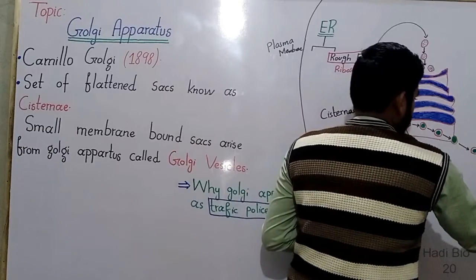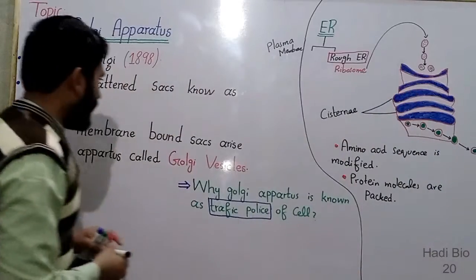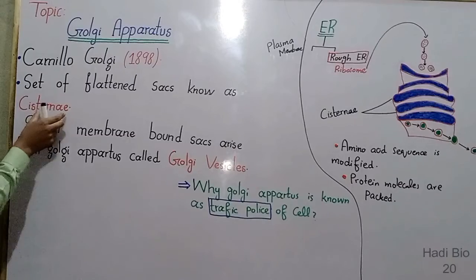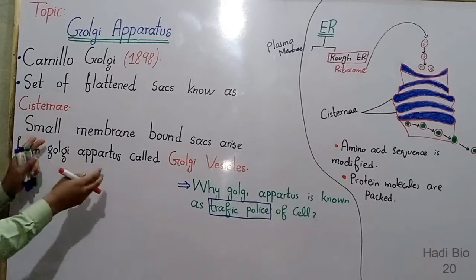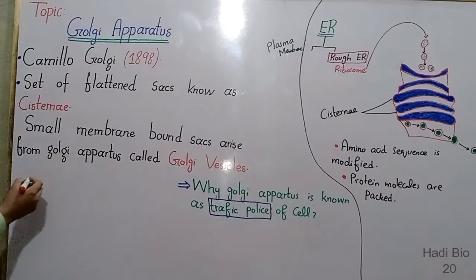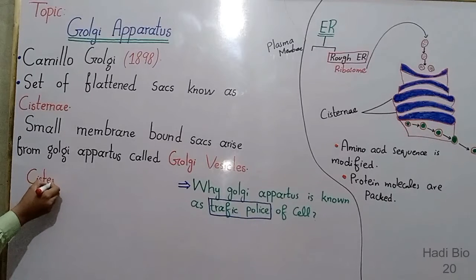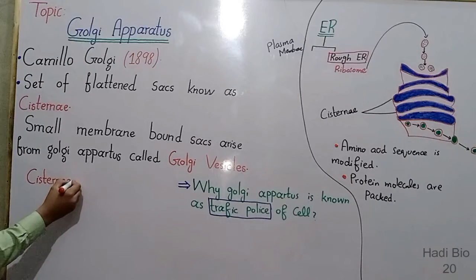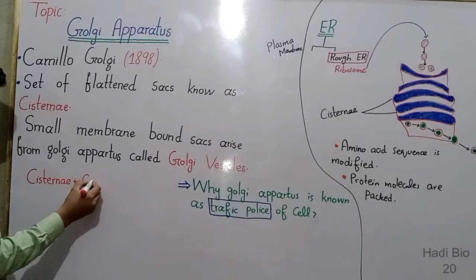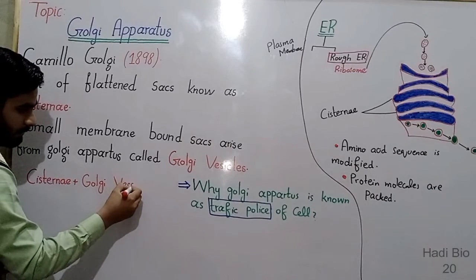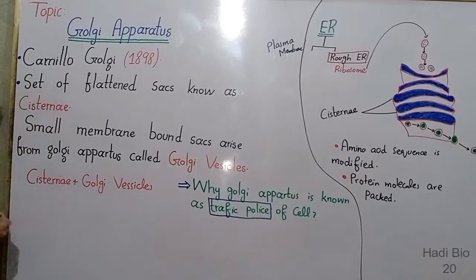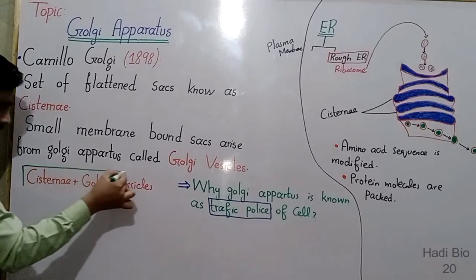The Golgi vesicles and the cisternae combine together and they are known as Golgi apparatus. What is Golgi apparatus? The cisternae plus Golgi vesicles is known as Golgi apparatus.